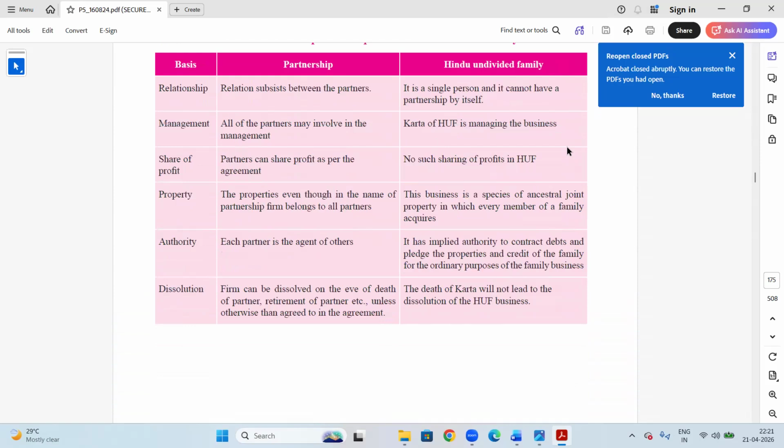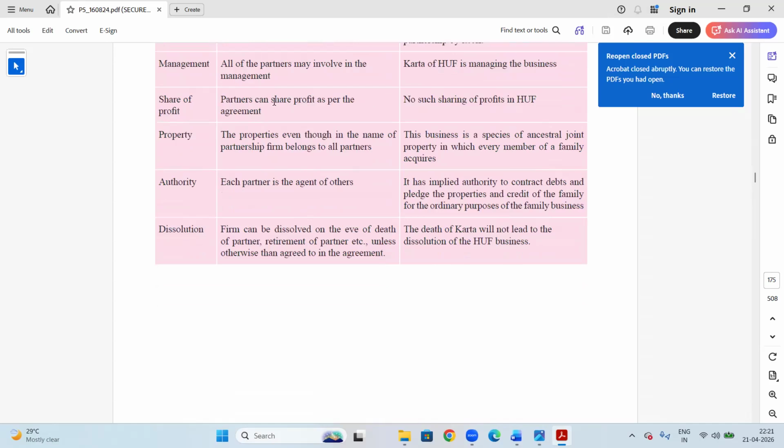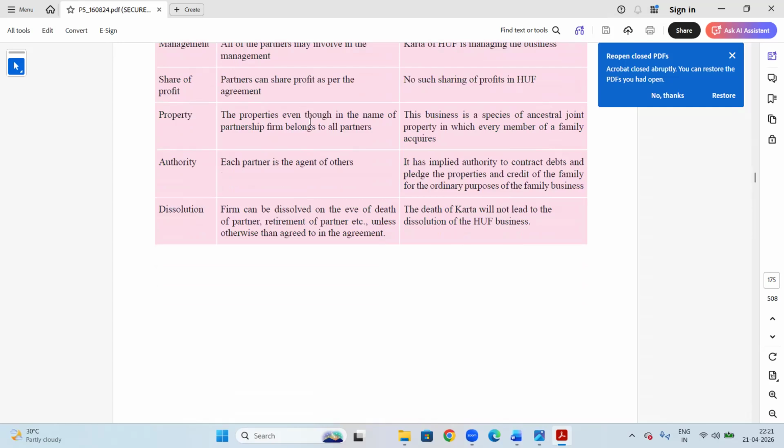Difference between partnership and Hindu undivided family. A relationship subsists between partners. In HUF, it is a single person known as Karta. One cannot have a partnership by itself. All partners may be involved in management. Karta of the HUF is managing the business. Partners can share profit as per agreement. No sharing of profits in HUF. Properties, even though in the name of the partnership firm, belong to all partners. The business is a species of ancestral joint property in which every member of a family acquires an interest.